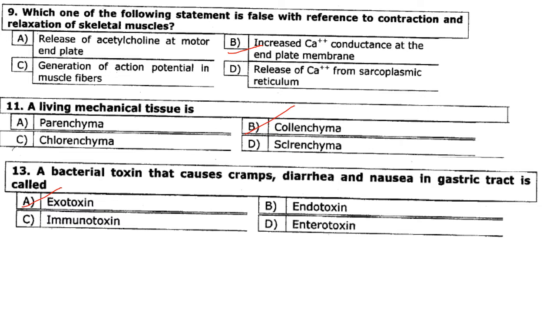A living mechanical tissue is? Answer is option B, that is collenchyma. Then a bacterial toxin that causes cramps, diarrhea and nausea in gastric tract is called as? It is called as exotoxin. Answer is option A.